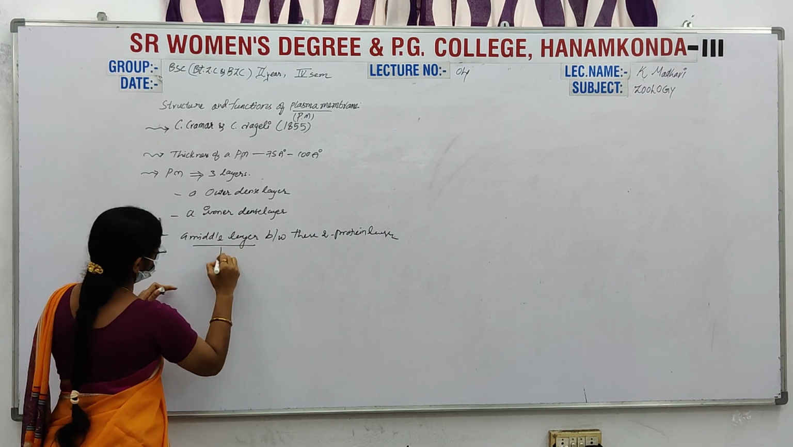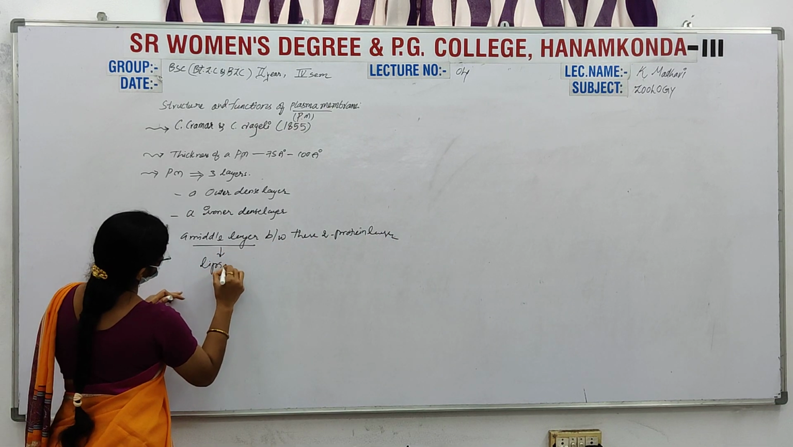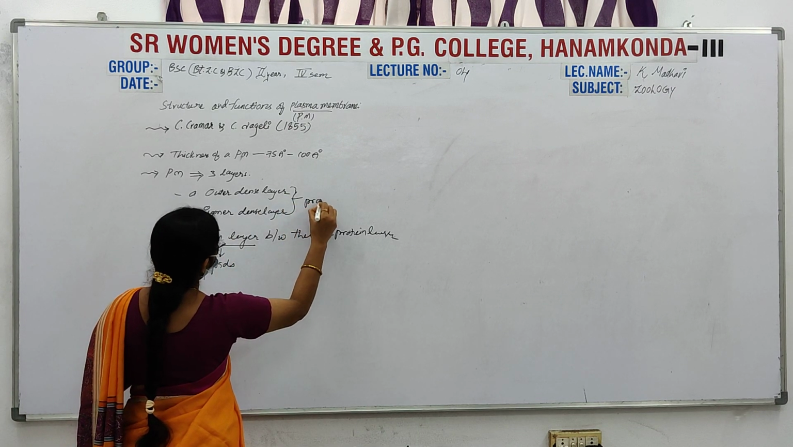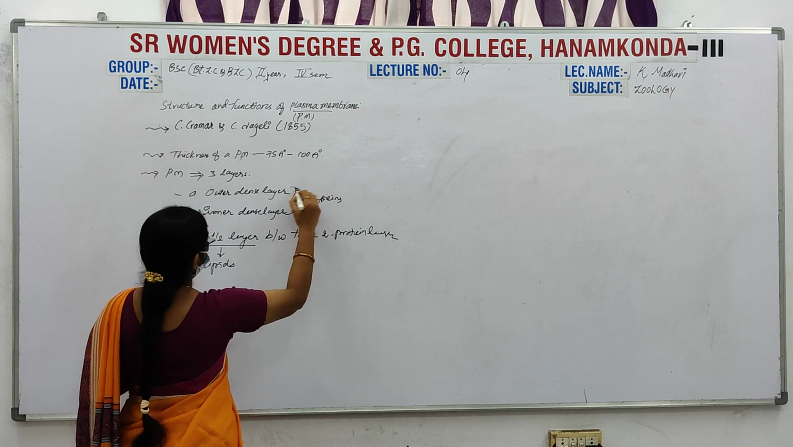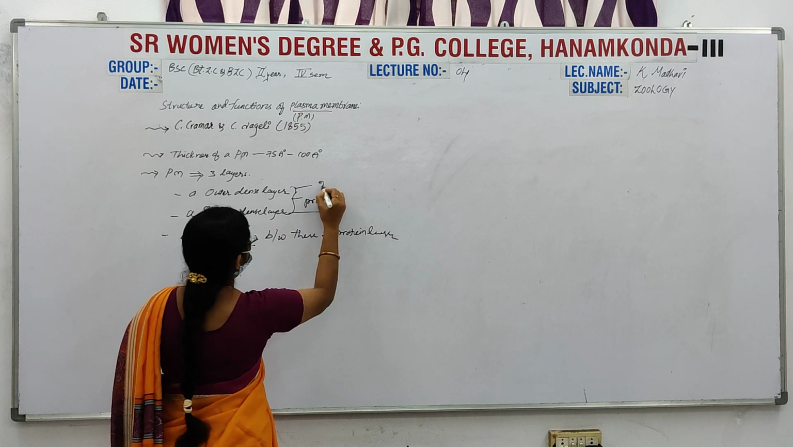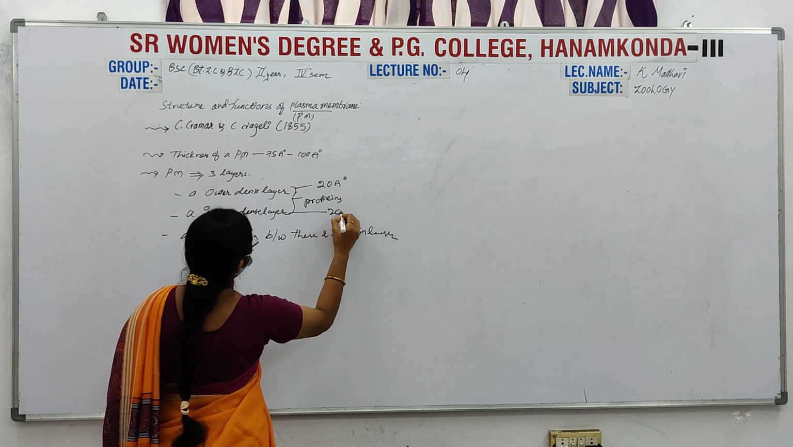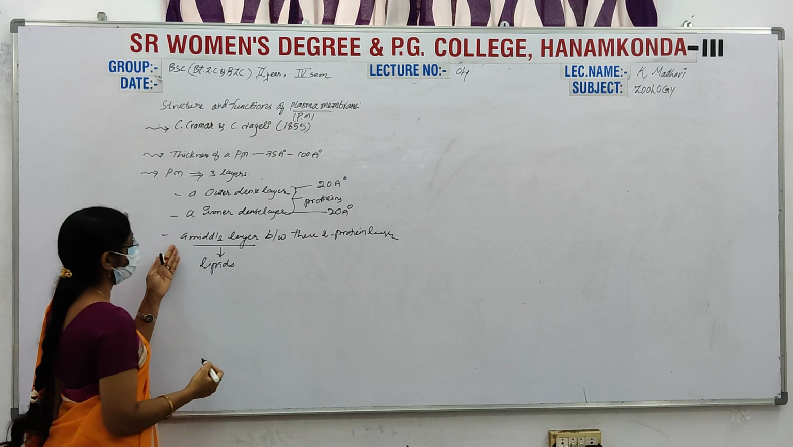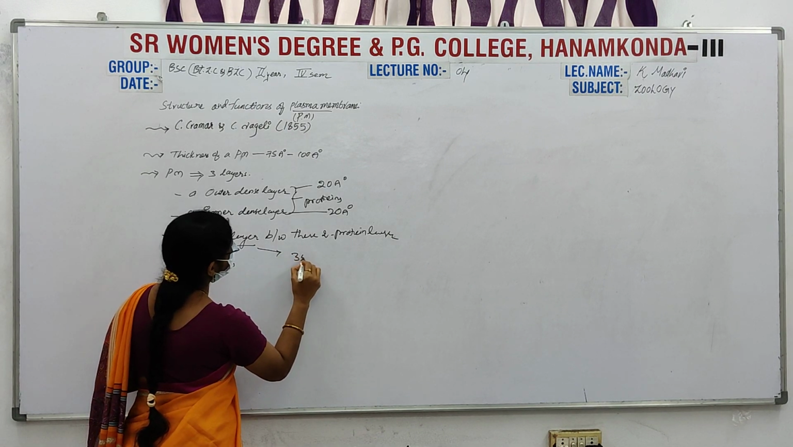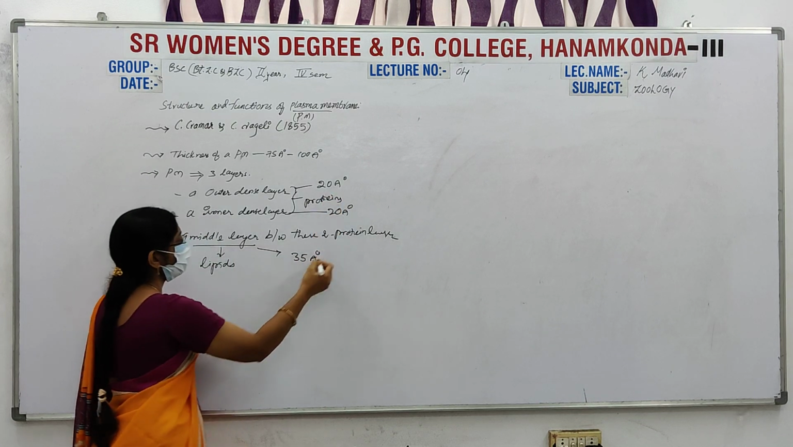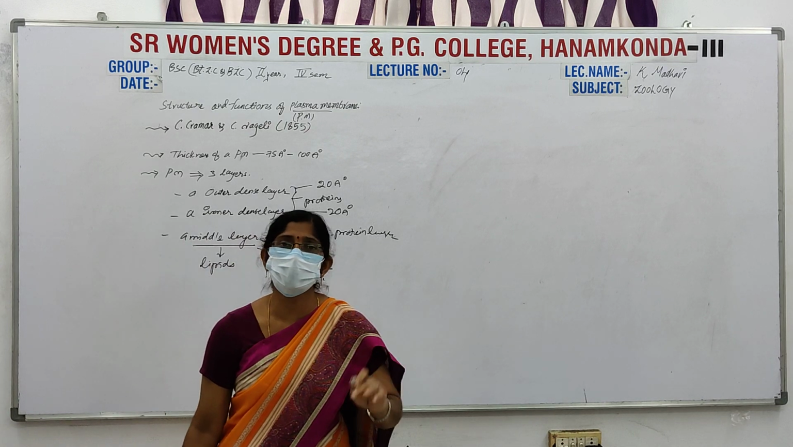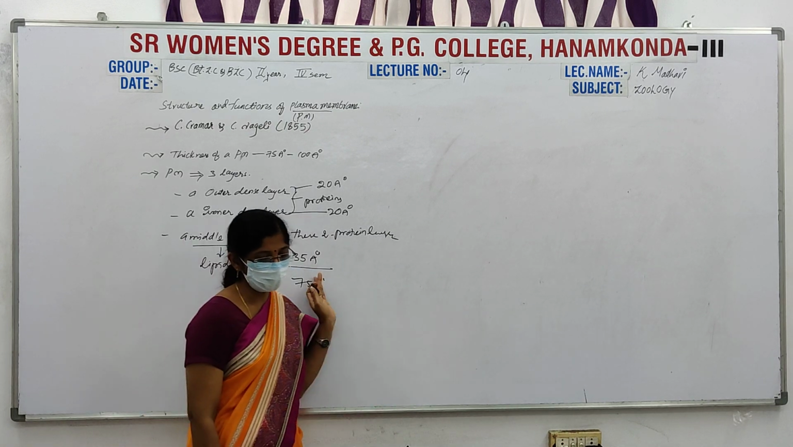That's why this middle layer is mostly made up of lipids. Both the outer and inner layers are made of proteins. The outer layer is 20 angstroms and the inner layer is also 20 angstroms. The middle layer is 35 angstroms. In total, 75 angstroms. This is the thickness of the plasma membrane.